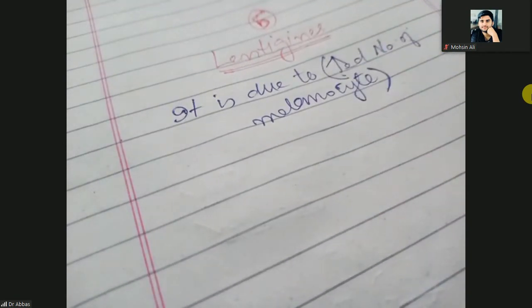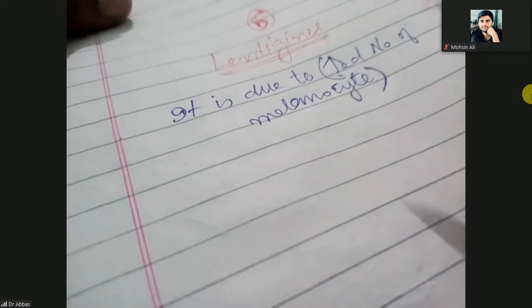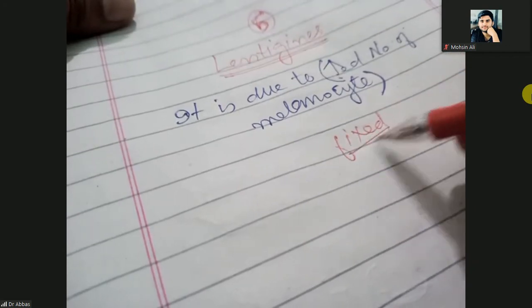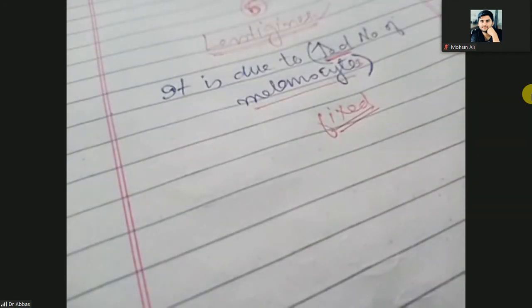In the initial lectures of dermatology, we said that the number of the melanocytes is fixed. Only the melanogenesis phenomenon can increase, melanosomes can increase, or melanin production can increase. But the number of the melanocytes is fixed. But in the lentigens, we are saying there is an increased number of the melanocytes. So melanocytes can only increase in a cancerous condition. Clear? That is malignant proliferation of the melanocytes.